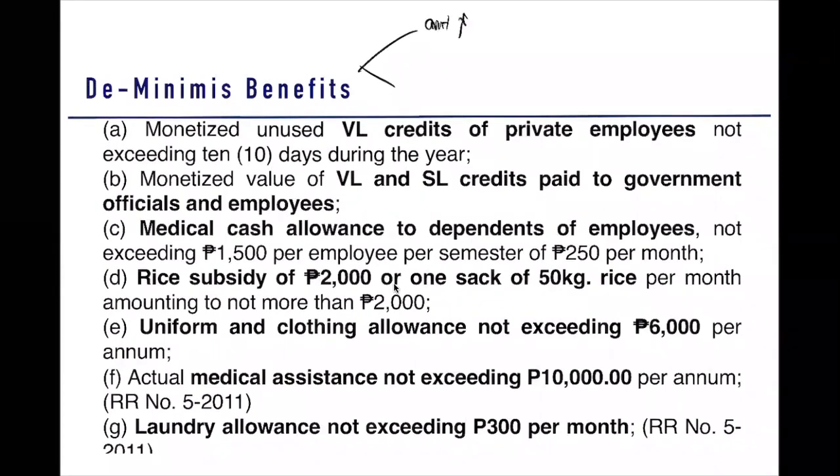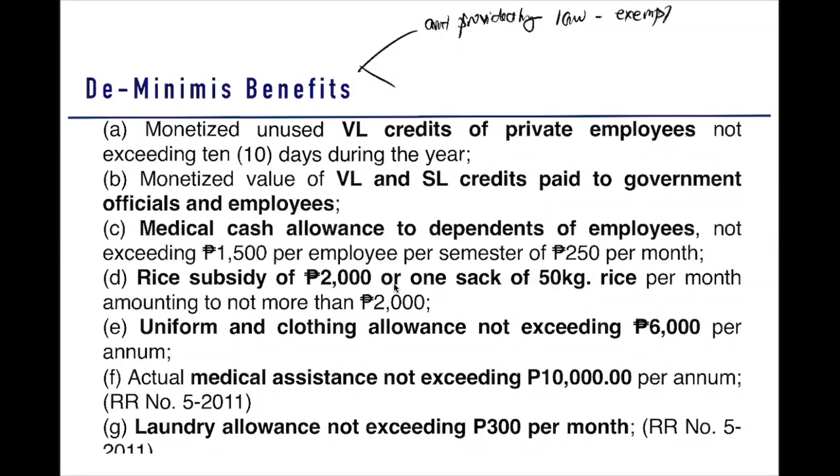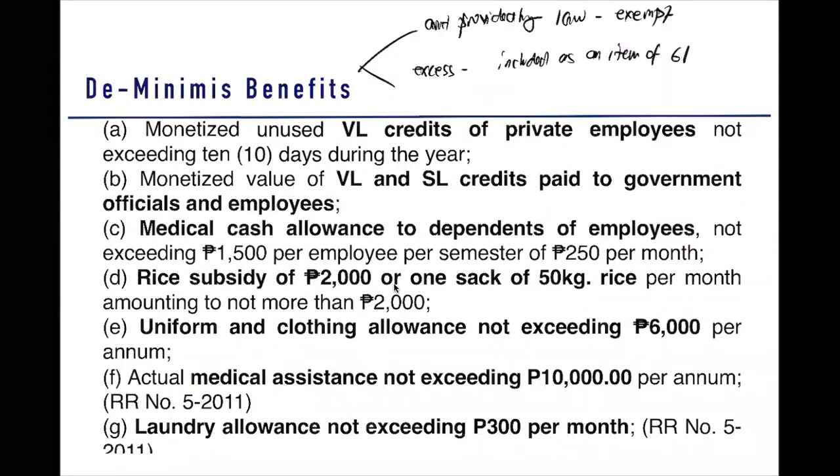So for the amount provided by law, it is exempt. The excess is included as an item of gross income.